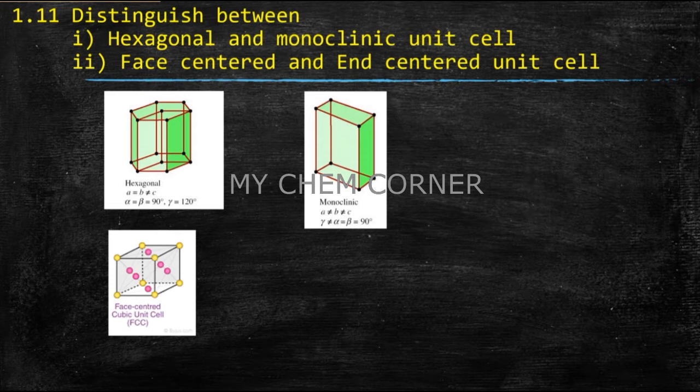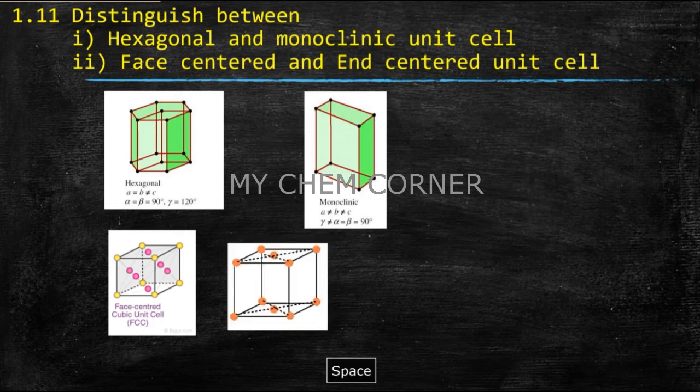How is it different from an end-centered? In the end-centered diagram, if you're sitting in a room, the wall facing you and the wall behind you, those are the 2 ends of a crystal. Or you can say the wall above you and the wall below you, the roof and the floor, those are the 2 ends of a unit cell. So you're considering any 2 ends when you're talking about an end-centered unit cell. So both are different, they're not the same.